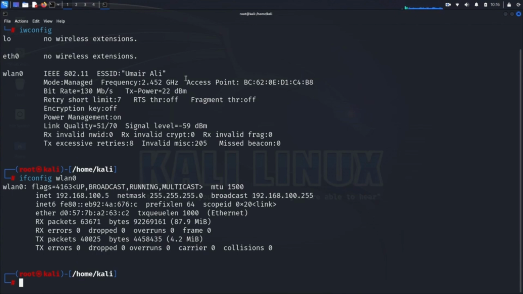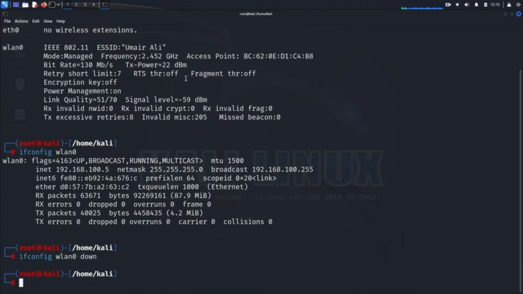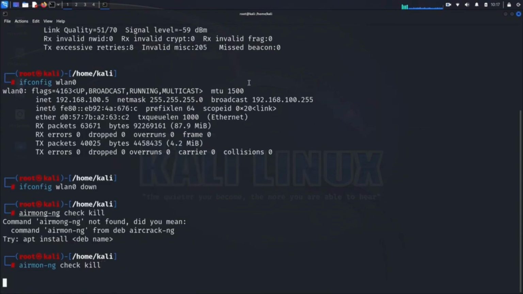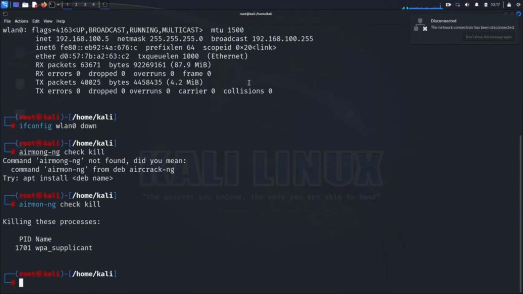Start by bringing the interface down, ifconfig wlan0 down. This command disables the wireless interface, preparing it for the mode switch. Next, we need to terminate any processes that might interfere with the switch. Use the command airmon-ng check kill. This command ensures that no other processes are using the wireless interface. At this point, your Wi-Fi connection will be temporarily disconnected.